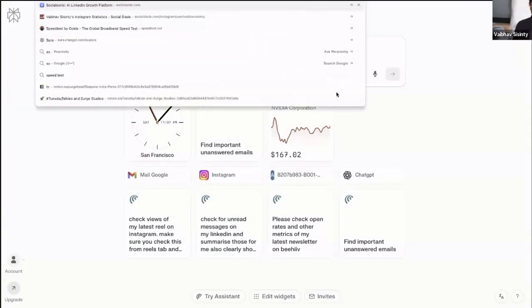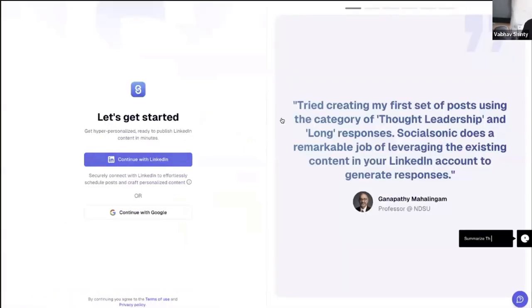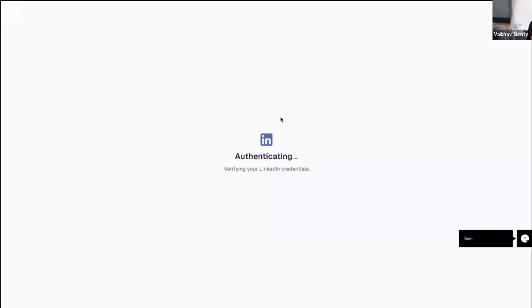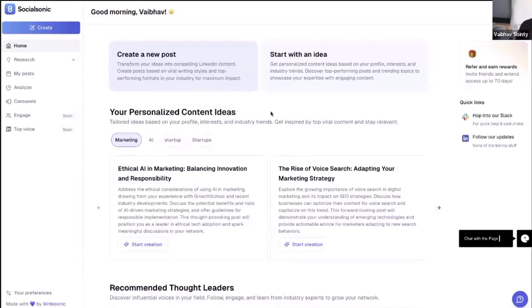I'm going to go to this tool called Social Sonic. It's a great tool, by the way, for finding new content ideas. Of course, it's a paid tool. You might not have access to this, or you might not want to pay for it because you might not be very serious about LinkedIn, but I'm very serious. So I pay for this tool because it helps me. While it costs about $10 a month, it helps me come up with great content ideas, which allows me to go viral on LinkedIn more often.